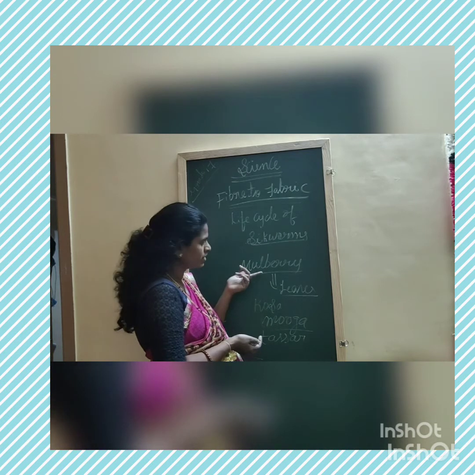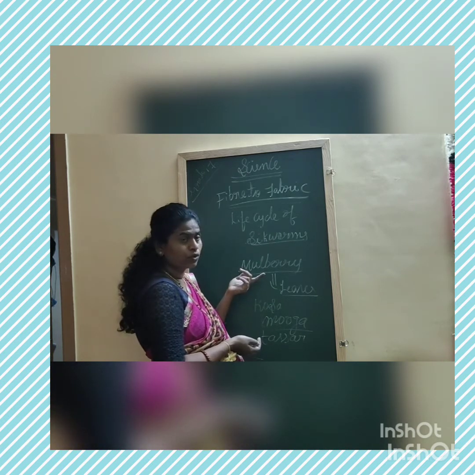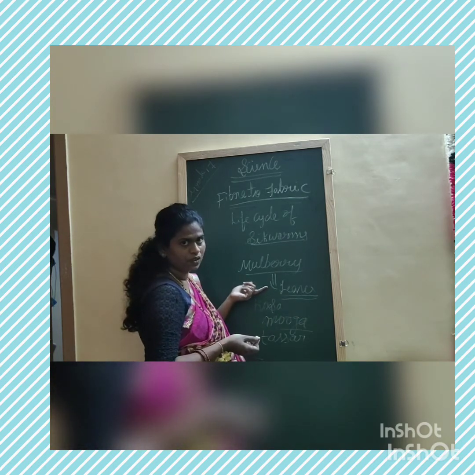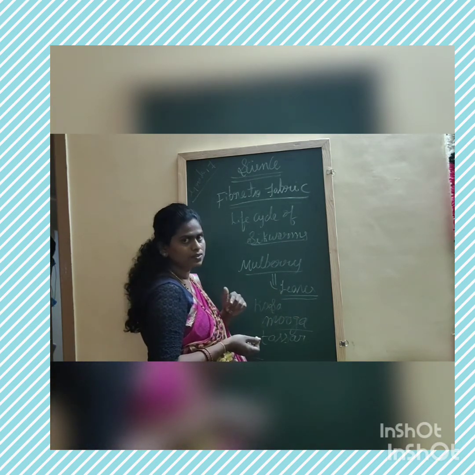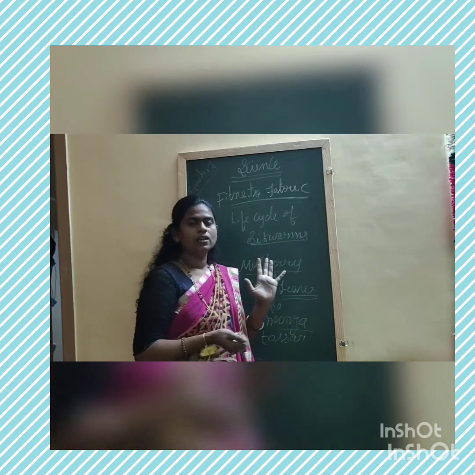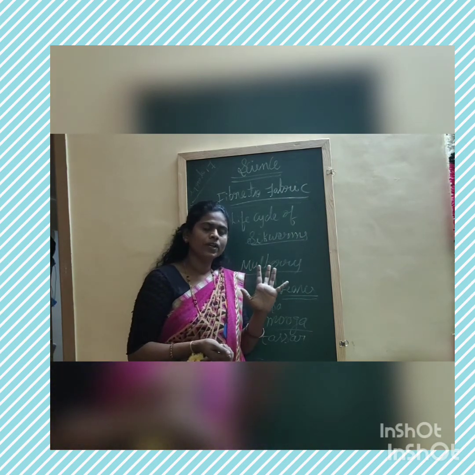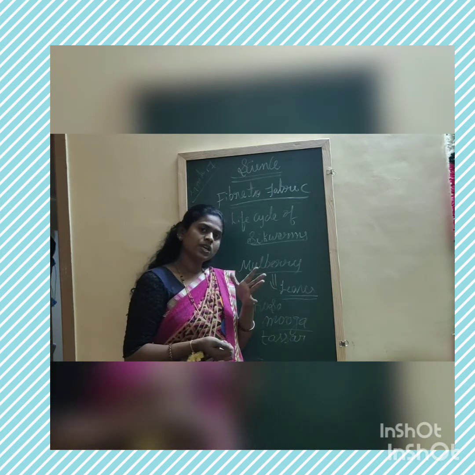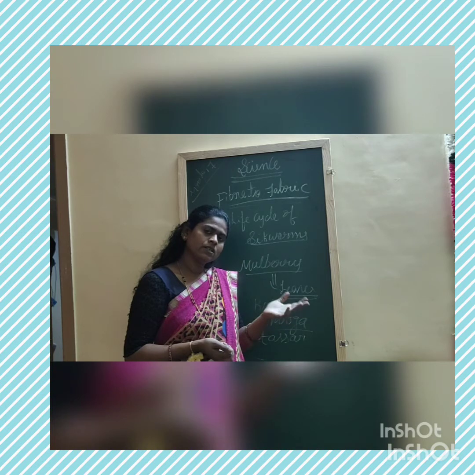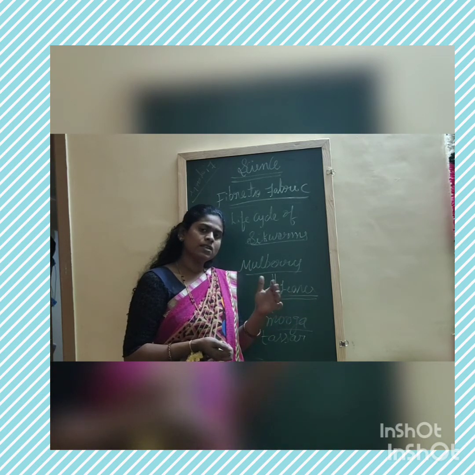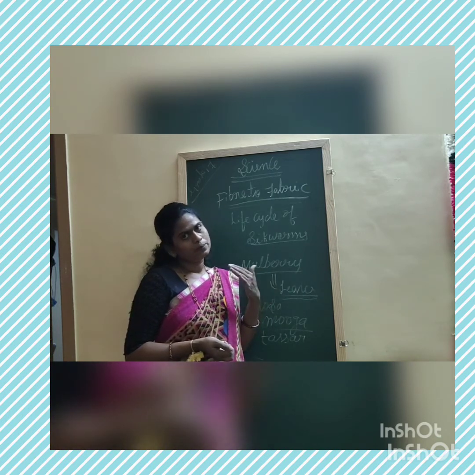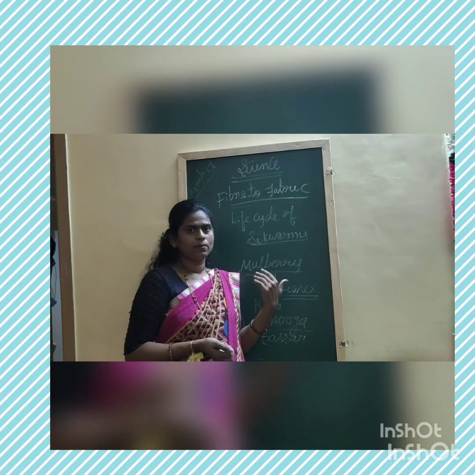Mulberry silk is extracted from insects that feed on mulberry leaves. I'll repeat once again. The life cycle of silkworms is very important to study. The life cycle involves the female laying eggs. Later, the eggs hatch into caterpillars. The caterpillar later forms into a pupa. Later, the pupa is a cocoon. Later, the cocoon again forms into a moth.